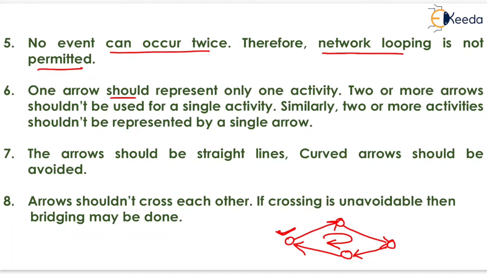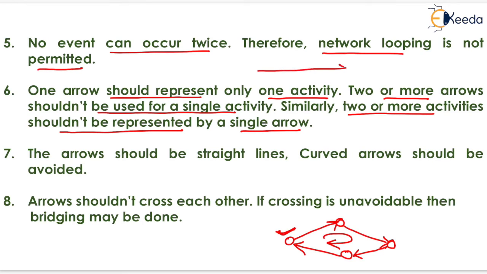One arrow should represent only one activity. Two or more arrows should not be used for a single activity. Similarly, two or more activities should not be represented by a single arrow. It means that only one activity is represented on one arrow, and two arrows cannot be used for representing a single activity. Similarly, two activities cannot be represented on a single arrow.